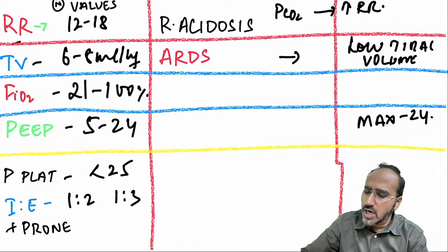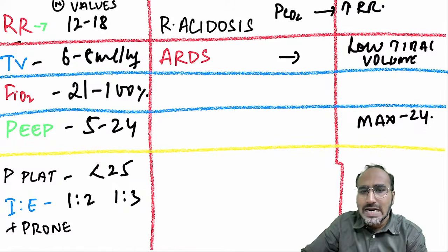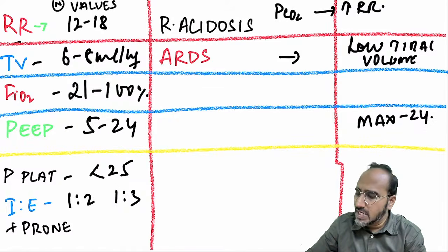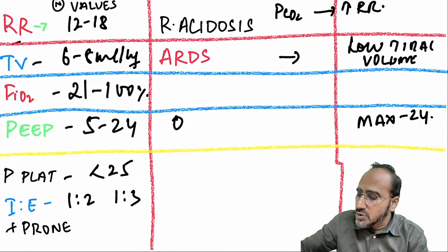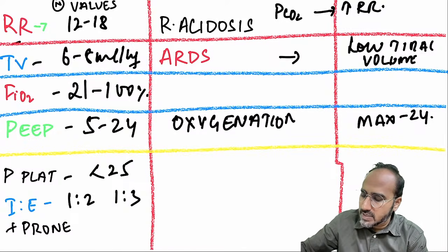Next, FiO2, how much should you keep? 21 to 100% of FiO2 has to be kept. Okay. PEEP, how should you keep? 5 to 24, maximum 24. PEEP is usually helping to improve what? Oxygenation of the patient. Okay.